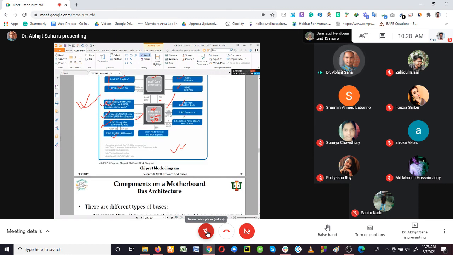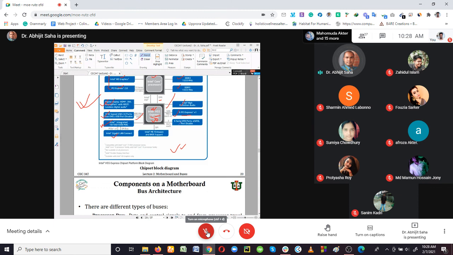Then you have the 6 PCI Express slots, where you can install different cards. These are connected to the chipset at 5 Mbps each, X1, so this is a special bus line as well.